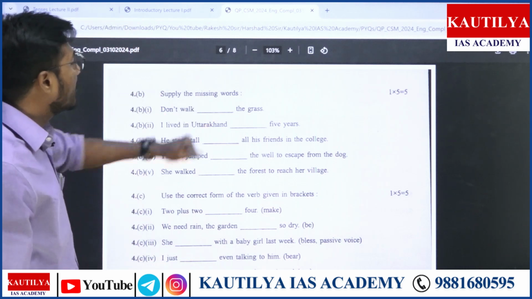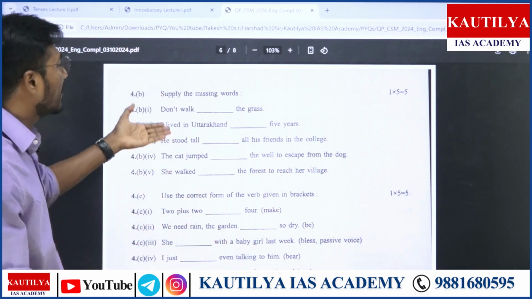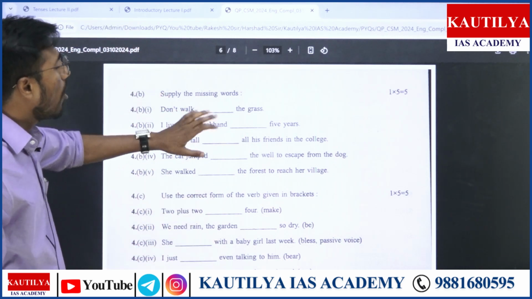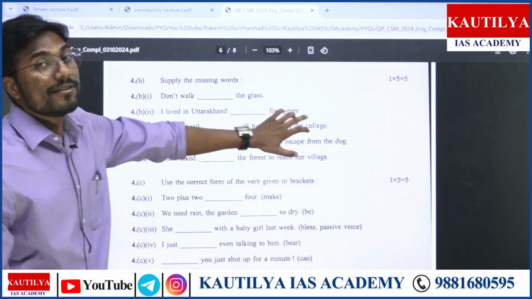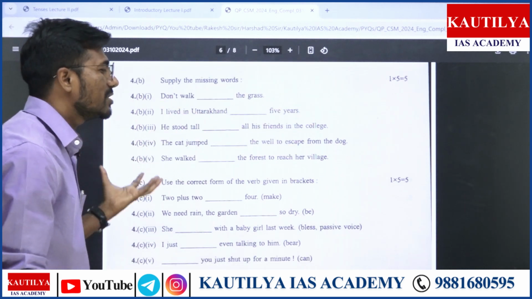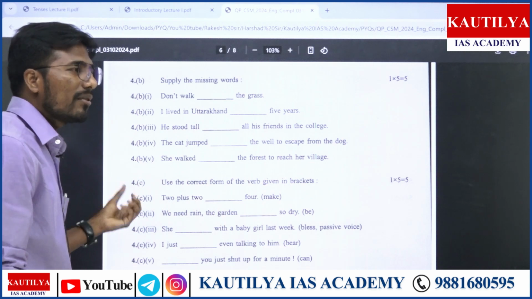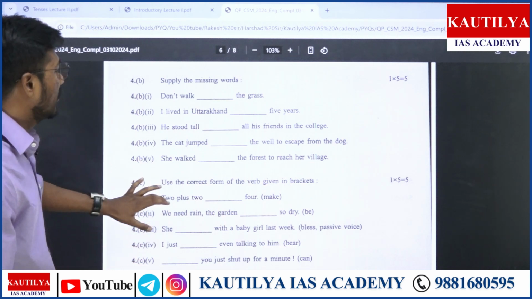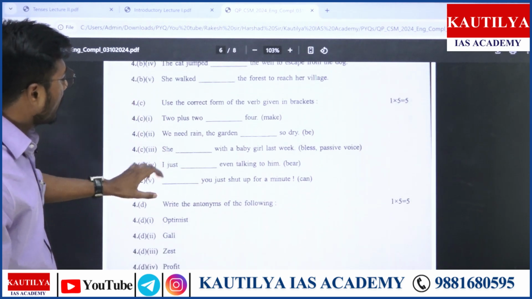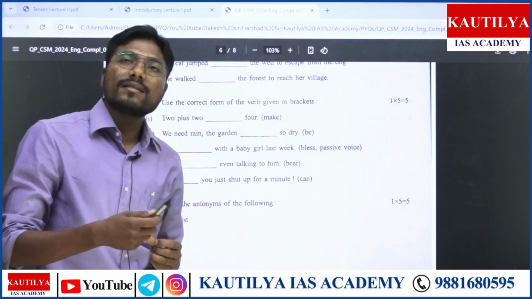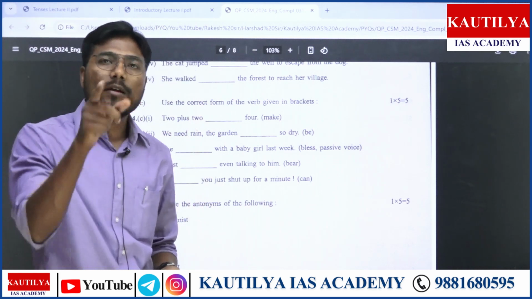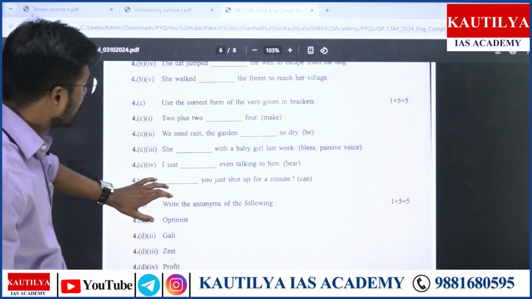Supply the missing word, as I said. Don't walk on the grass, right? I lived in Uttarakhand for 5 years. So these are basically a missing preposition, sometimes a missing noun, and sometimes a missing vocabulary word as well. How you are going to use it, like I lived there for, I lived there since, the difference between since and for, I'm going to teach you, don't worry.